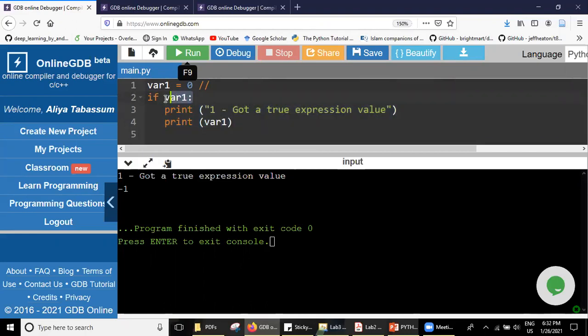Okay, if the condition is false, it will stop here. It will not go forward. If the condition is true, it means the condition is 1, then only it will go forward. If you give any value here, even if it is a string, float, or any integer value, then that will be taken as some true value.